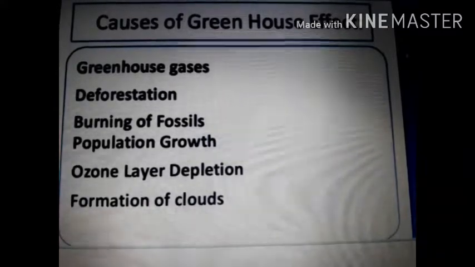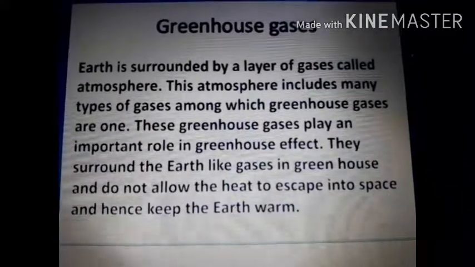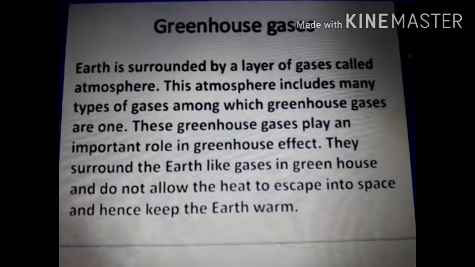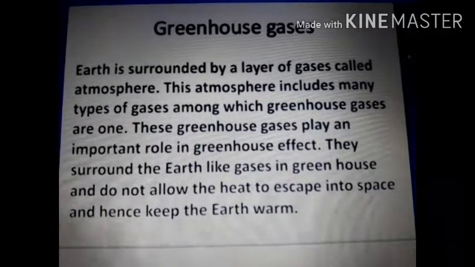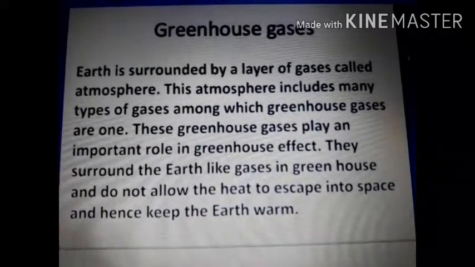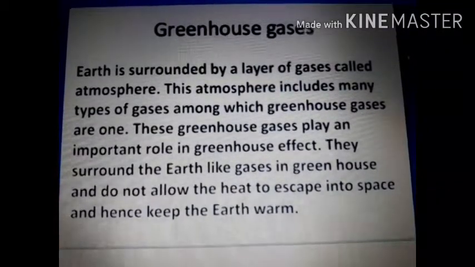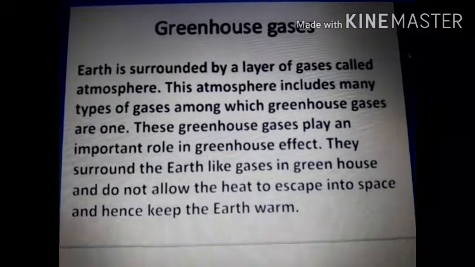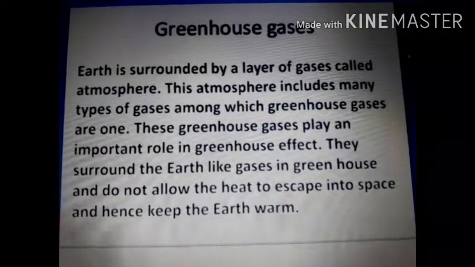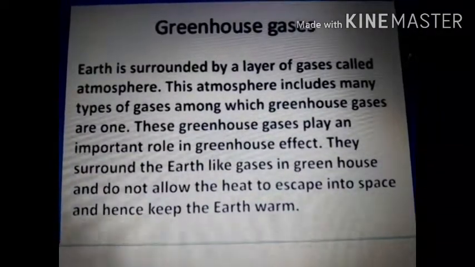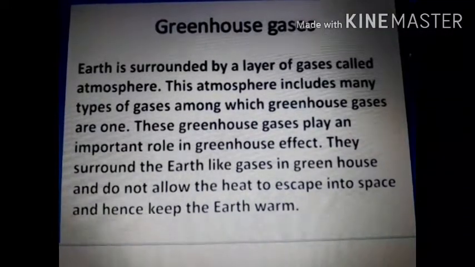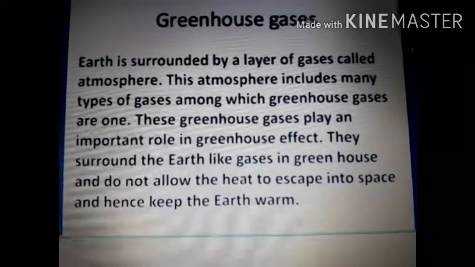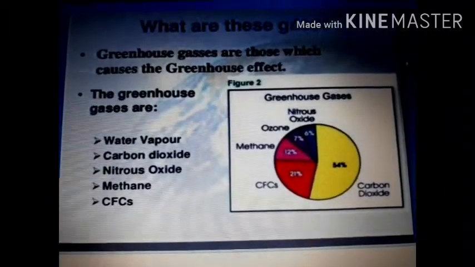Now, the greenhouse gases. What are the greenhouse gases? Let's understand. Earth is surrounded by a layer of gases called the atmosphere. This atmosphere includes many types of gases, among which greenhouse gases are one. These greenhouse gases play an important role in the greenhouse effect. They surround the earth like the glass in a greenhouse and do not allow the heat to escape into space, and hence they keep the earth warm. Now let us understand what these gases are.